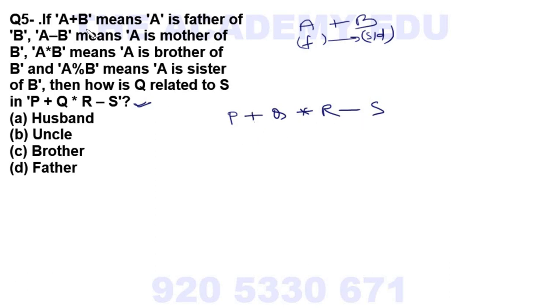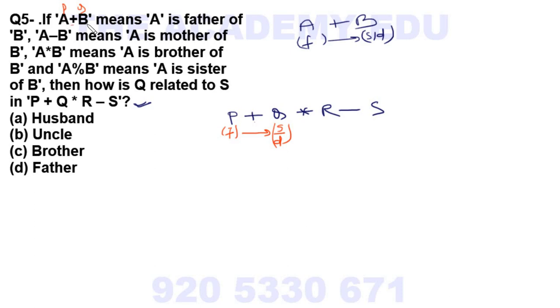So here there is a plus, so A plus B means what? A is father, so here P is A, the first one, so P is the father, Q is either son or daughter. This is P, this is Q, so don't confuse that. Always we will find the question like that.